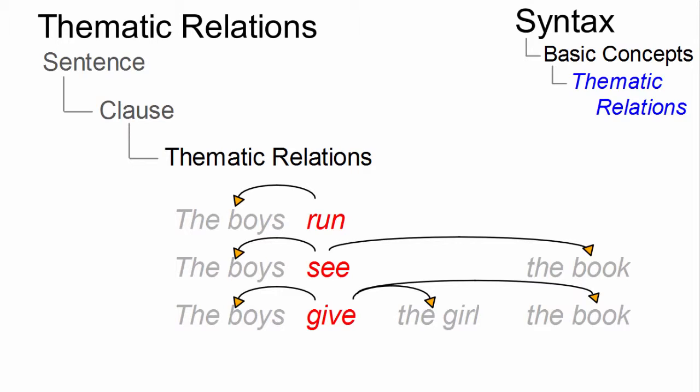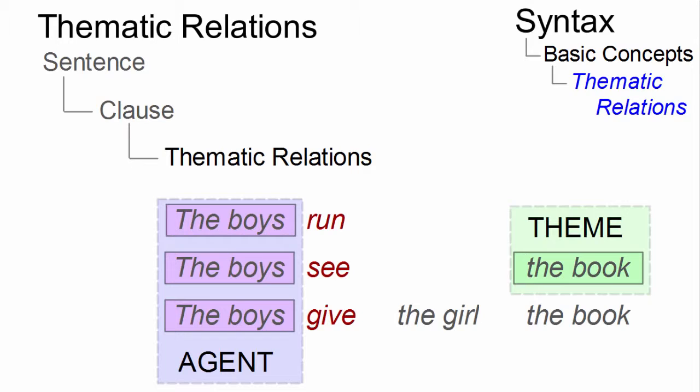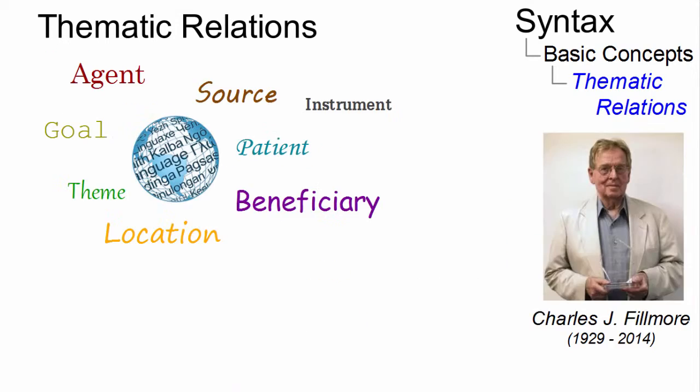For example, in all 3 verbs, the subject, which is normally a noun phrase, must be an agent, that is, someone who deliberately performs the action. In see, we additionally have a theme, an element that undergoes the action but does not change its state, and in give we also have a goal to which the action is directed.